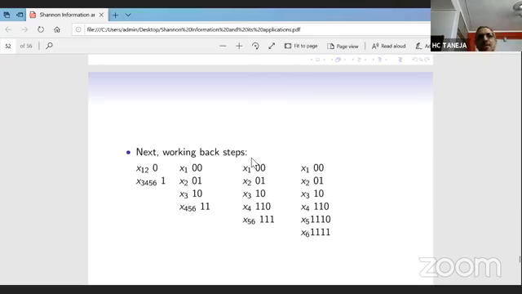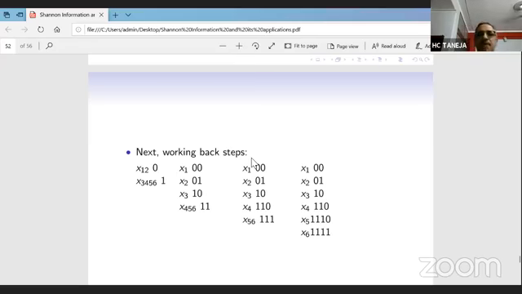then we move backward. Backward in the sense that x12 was obtained from the symbols x1 and x2. So to x1, the 0 is already carried over. So x1 is assigned 00, and x2 is assigned 01, since the 0 already comes from x12. x3456 came from the symbols x34 and x56, the immediately preceding step, and we have broken it as 10, 11, and so on it goes. So ultimately, we get the code for x1, x2, x3, x4, x5, x6. So this is a prefix code.